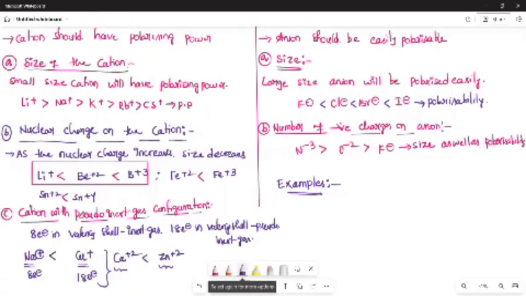For the first example, lithium iodide, lithium bromide, lithium chloride, lithium fluoride. Lithium is common, so look at the anion size: I-, Br-, Cl-, F-. Where there is a larger size anion, there will be more covalent nature. So covalent nature is lithium iodide greater than lithium bromide greater than lithium chloride greater than lithium fluoride. This is the covalent nature.